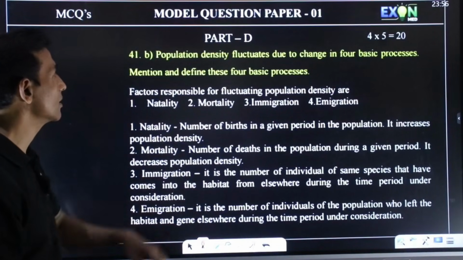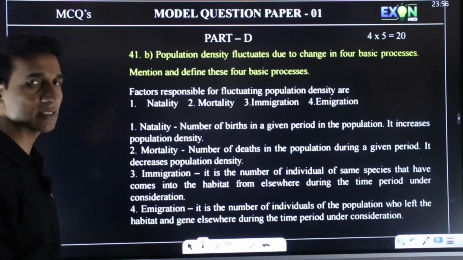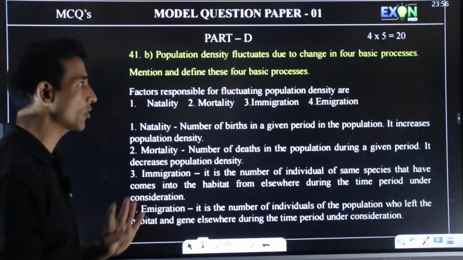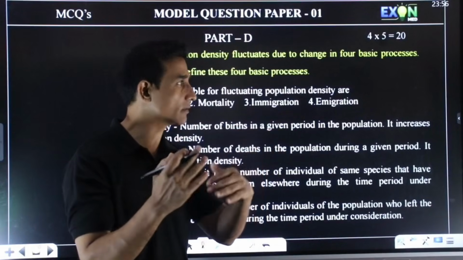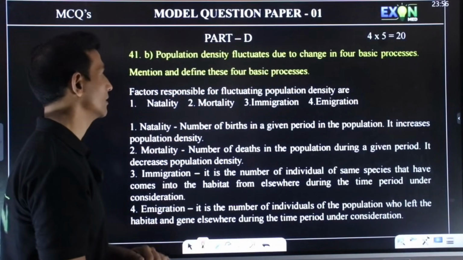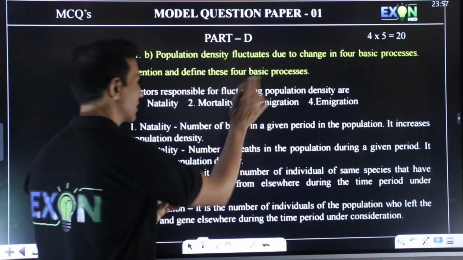So we have A, B here. B question: population density fluctuates due to change in 4 basic processes. The population fluctuates, it increases and decreases. You have to mention the 4 basic processes and define them, is what they have asked.